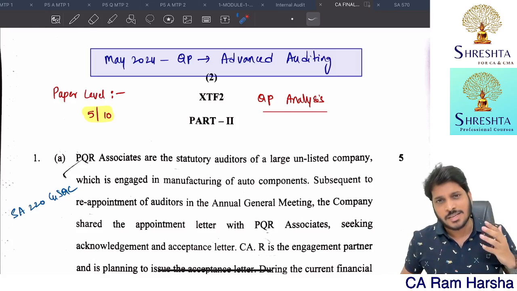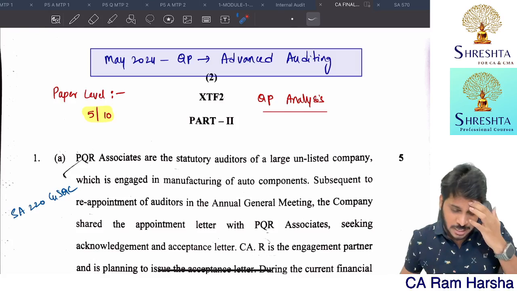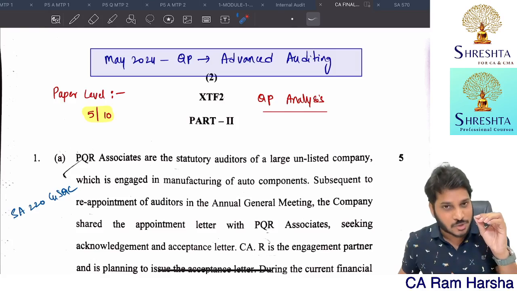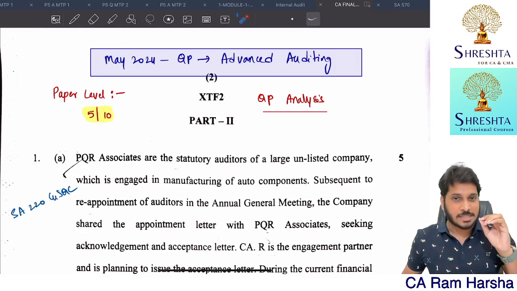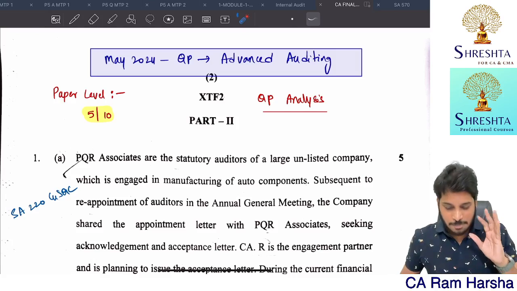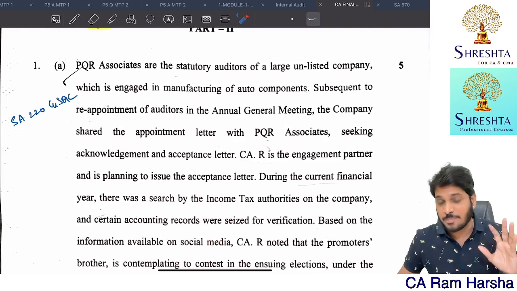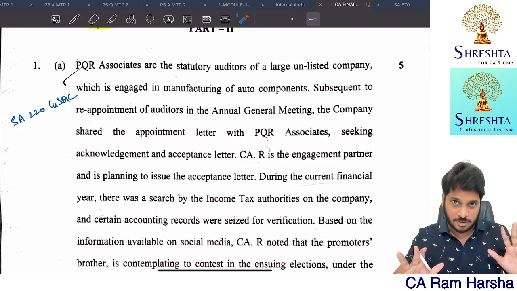What I heard is that MCQs were a bit tricky, especially some NBFC related MCQ which tested some percentages. That's what one student communicated to me, and I think that was something which is tough. So apart from that, except some 2 or 3 descriptive questions, the rest of the entire paper was actually moderate.